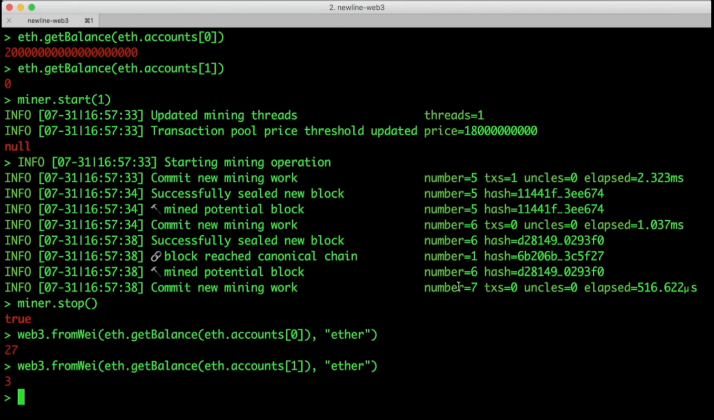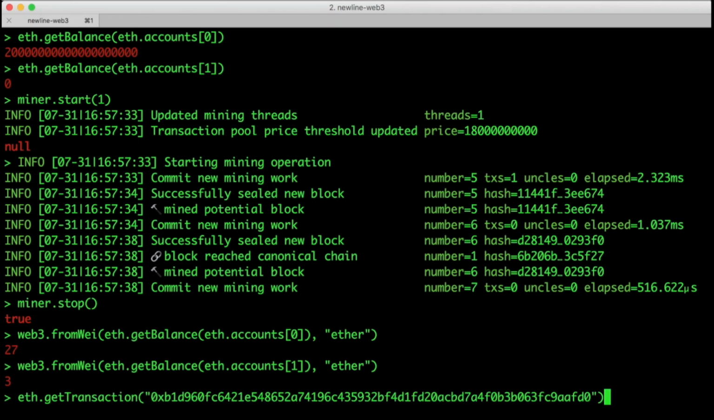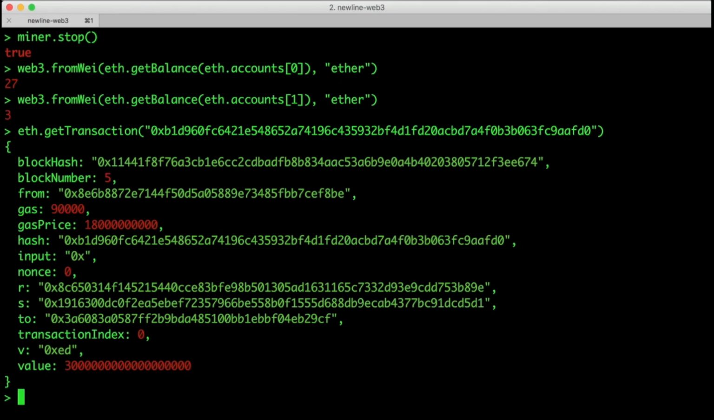Let's take a look at our transaction hash again. Notice that we now have a block number as well as a block hash. We can also take a closer look at the block this transaction was included in by using eth.getBlock.